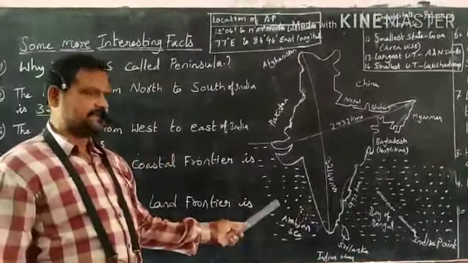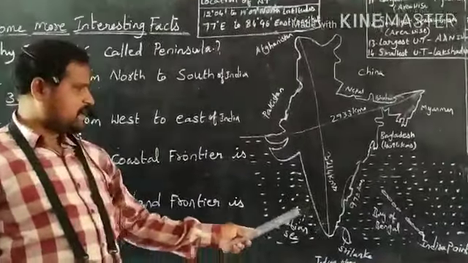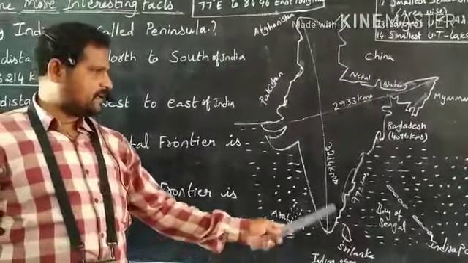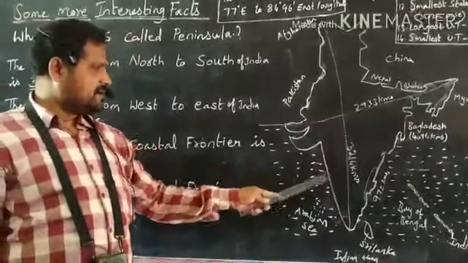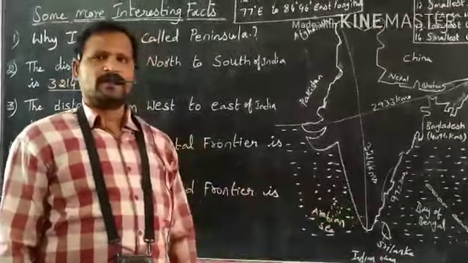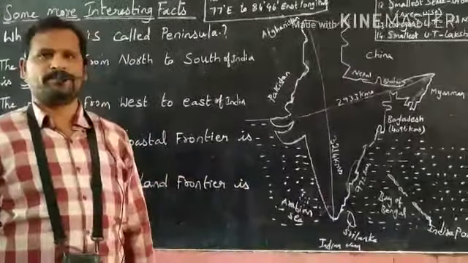On the southwest, Arabian Sea. On the south, Indian Ocean. And southeast, Bay of Bengal. As India is surrounded by three-sided water, India is called peninsula.